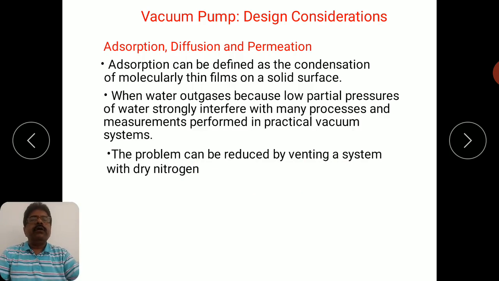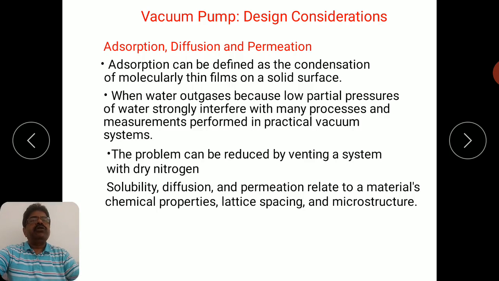Dry nitrogen can be easily removed, and it will not be adsorbed into the components. Whenever you want to start further evacuation, you can start by removing the dry nitrogen from your chamber.